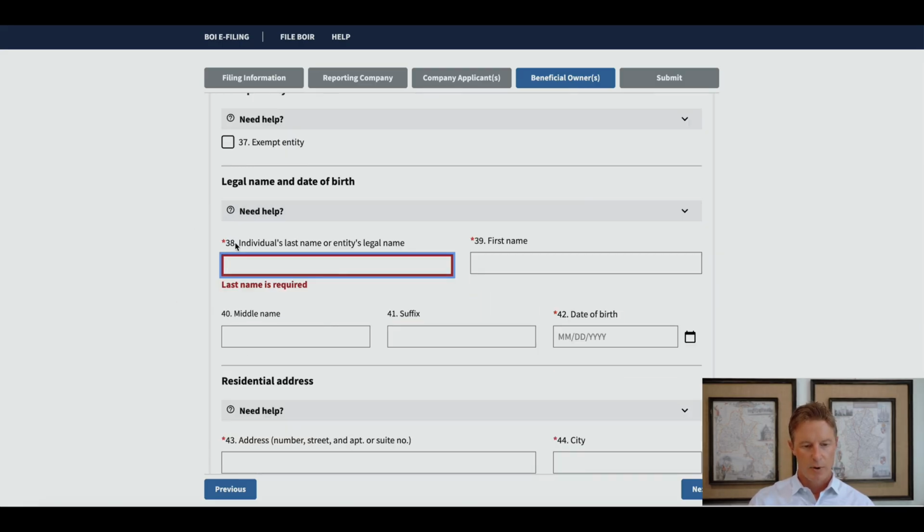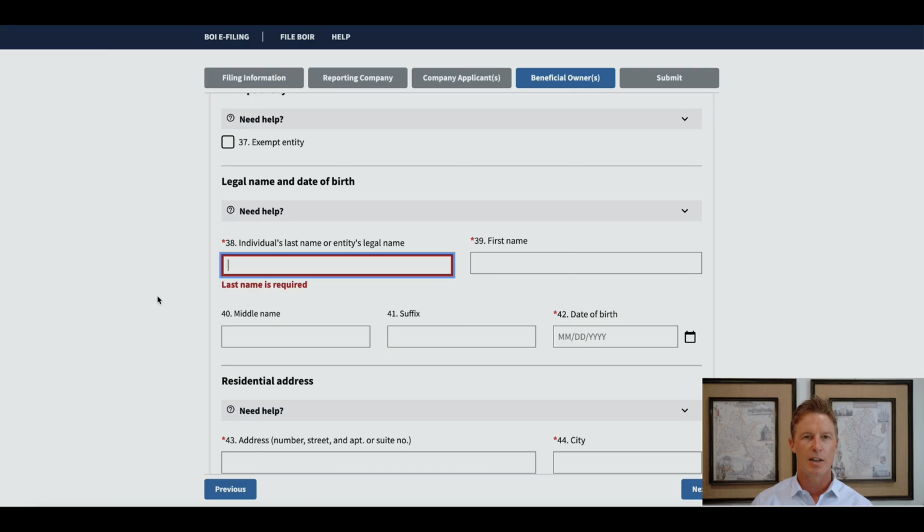So you will see here in number 38 that the beneficial owner can still be a company, but in this case, it's not an exempt entity. It's just a company that's not exempt. So let's say, for example, you have a holding company in Wyoming. It's one of the structures I often recommend in my videos, and that holding company is an entity that you own. And then that Wyoming entity owns, say, a Texas LLC, and that Texas LLC owns some rental properties. In this case, the beneficial owner of the Texas LLC is just one owner, and that owner is the Wyoming LLC as the holding company and owner and member of the Texas LLC. So you would put in the entity's legal name here.